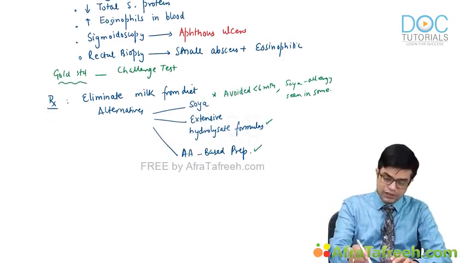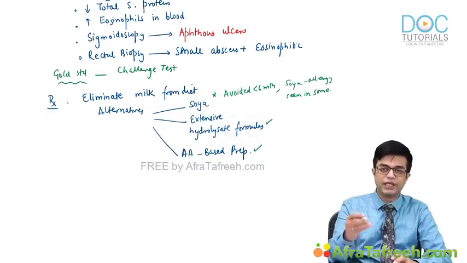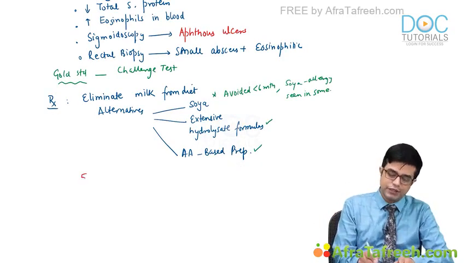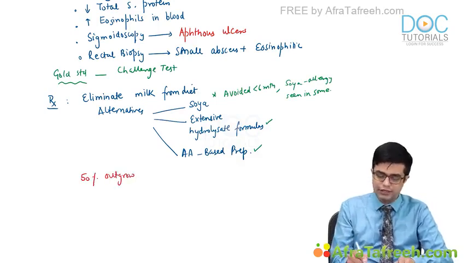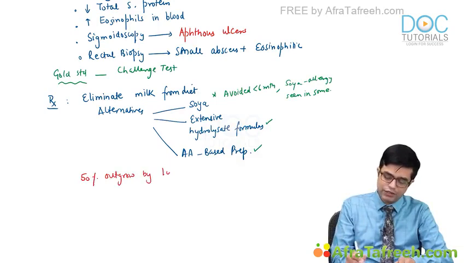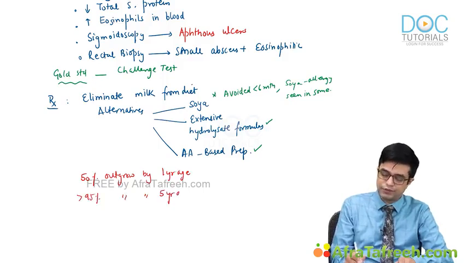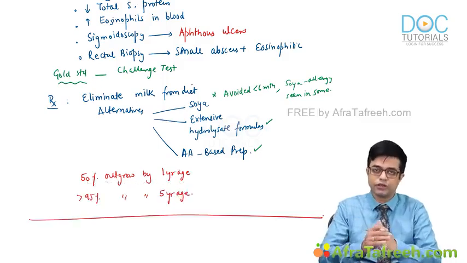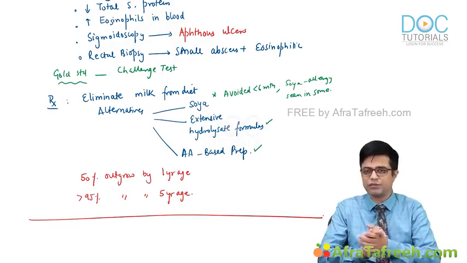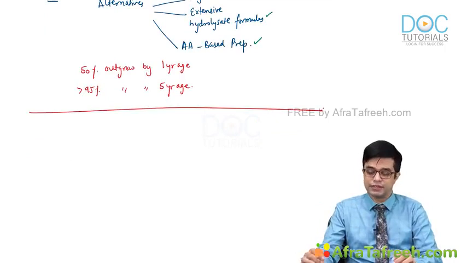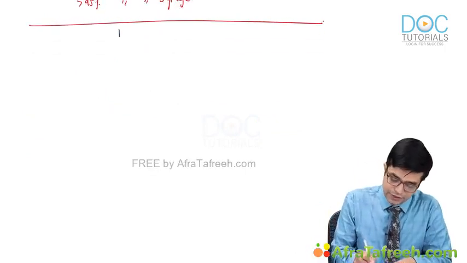But the good thing about this condition is that both OP Ghai as well as Nelson agree that children outgrow this. 50% of children outgrow it, meaning they stop getting allergy to this, by 1 year of age, and more than 95% outgrow this illness by 5 years of age. So this finishes the discussion of cow's milk protein allergy, a small topic but important. And finally we come to the discussion of Hirschsprung's disease. Let us briefly discuss Hirschsprung's disease.